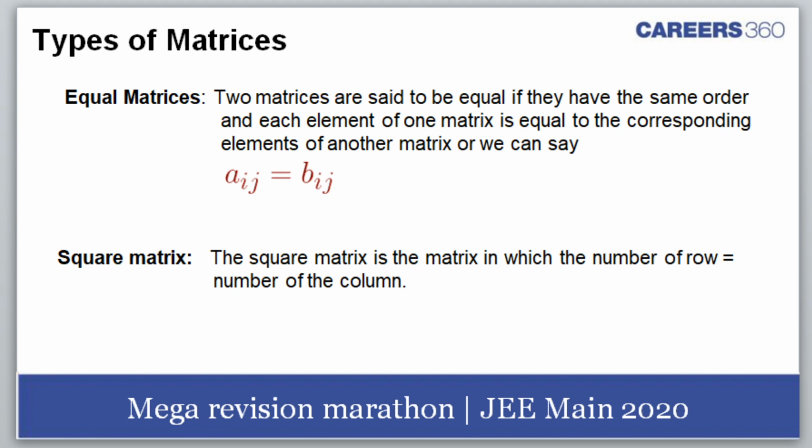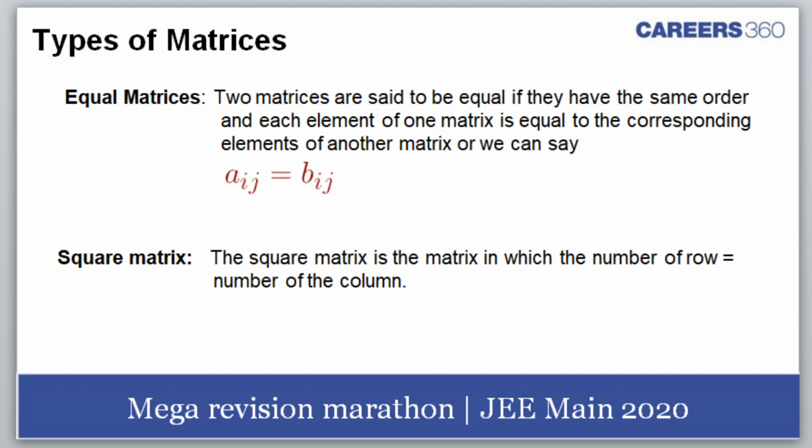Then equal matrices. What are equal matrices? Equal matrices are those which are exactly identical. They will have the same order, and each element corresponding to its position will be the same: Aij is equal to Bij. Here i represents the position of the ith row and j represents the position of the jth column.